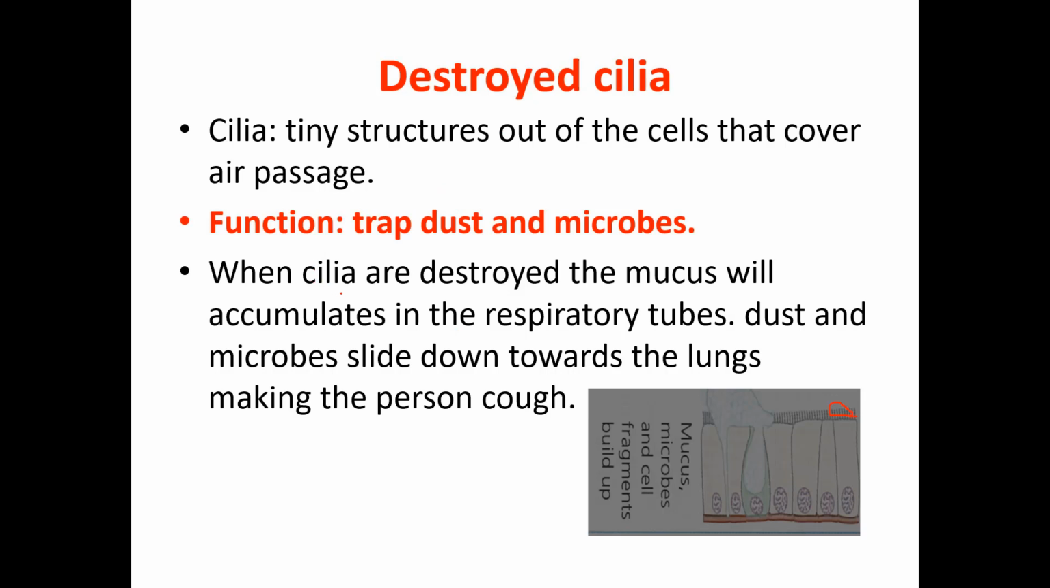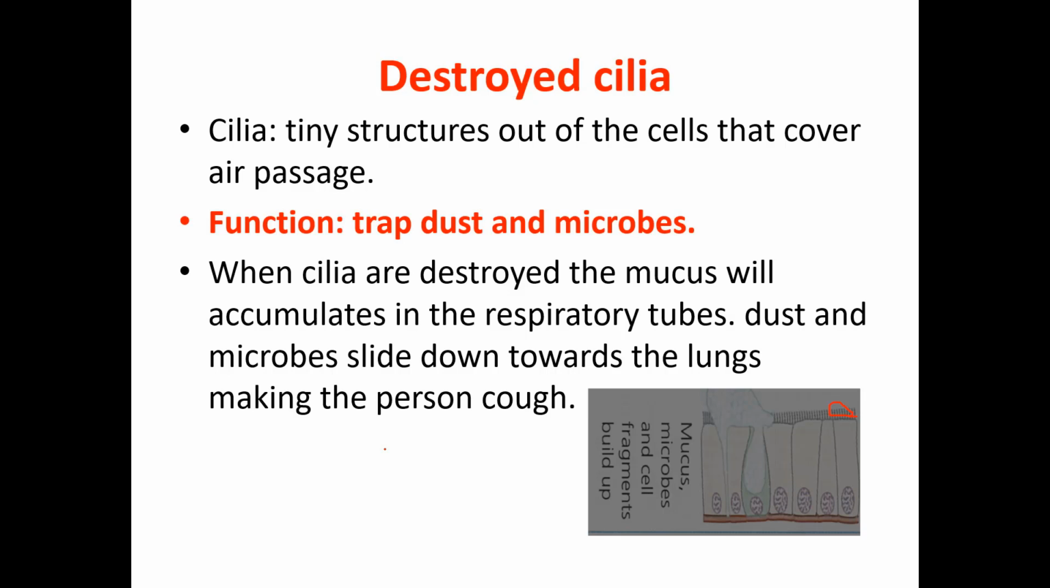So when they are destroyed, what will happen? The mucus, as you can see here, this is a gland that releases mucus. So when the cilia are destroyed, the mucus will accumulate. What do you mean by accumulates here? It means it gathers in the respiratory tubes. Dust and microbes slide down toward the lungs, making the person cough.